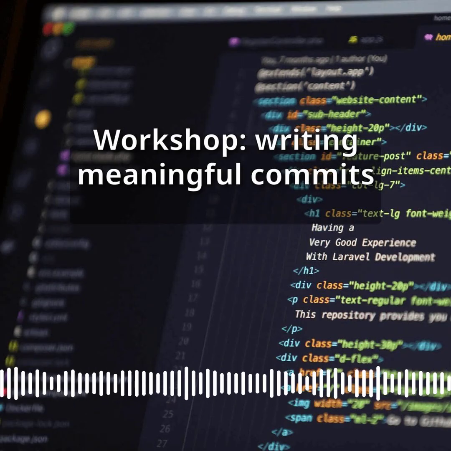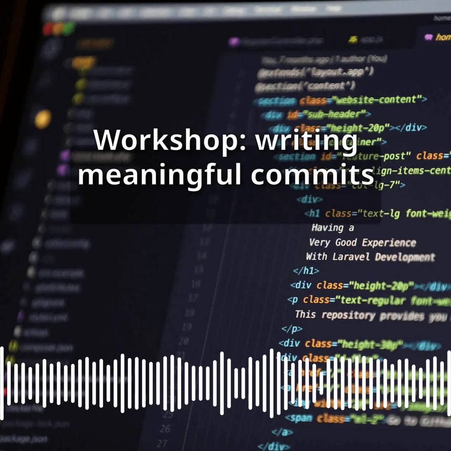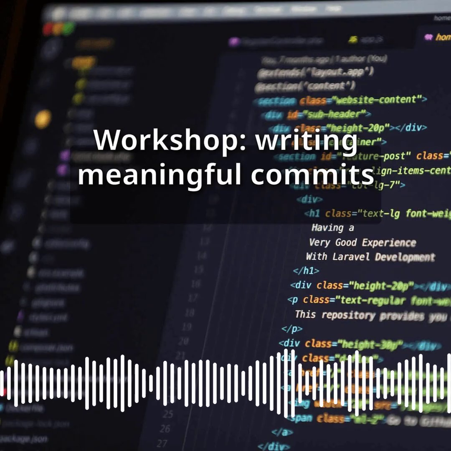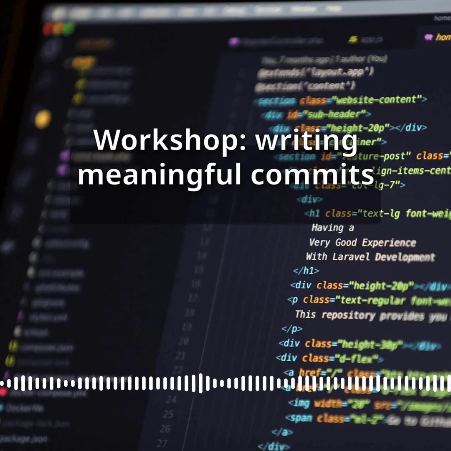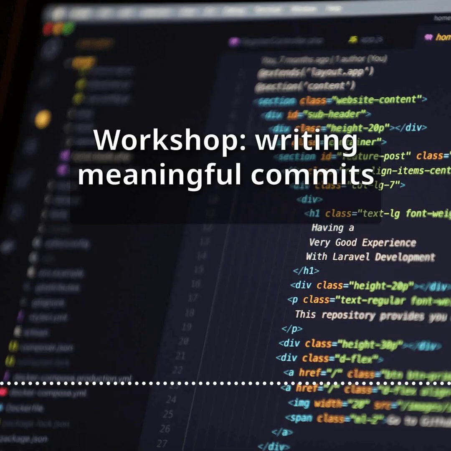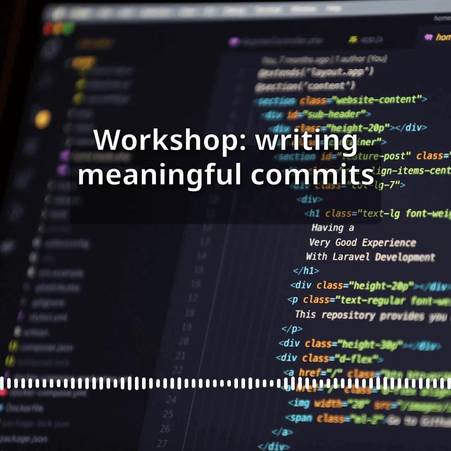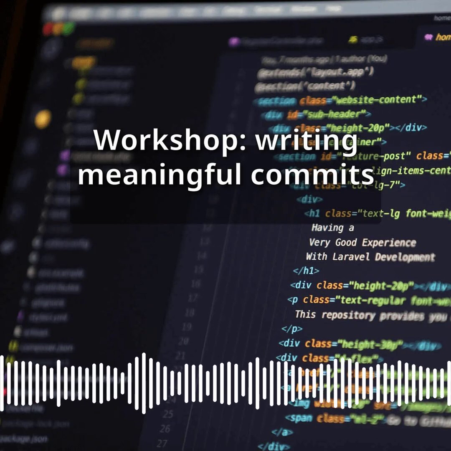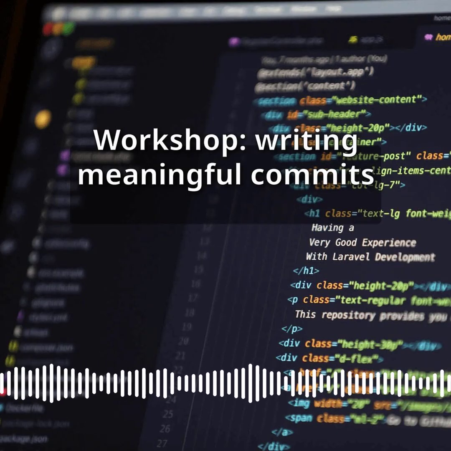The imperative mood, fix, add, remove, refactor, is a convention aligned with how Git itself writes auto-generated messages. Common mistakes include vague messages like WIP, miscellaneous, or changes, committing too rarely, resulting in giant, unreadable diffs, committing too often with meaningless microsaves, and mixing unrelated changes. A clean commit history is a form of documentation. Future you, and your future teammates, will read it to understand the evolution of a codebase.